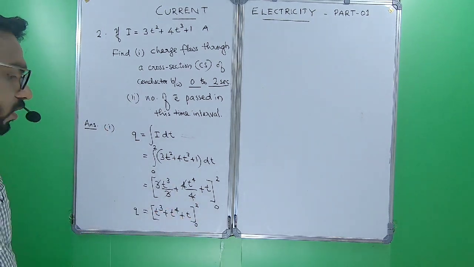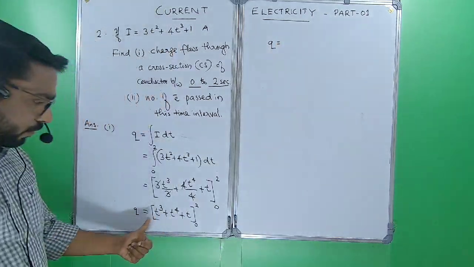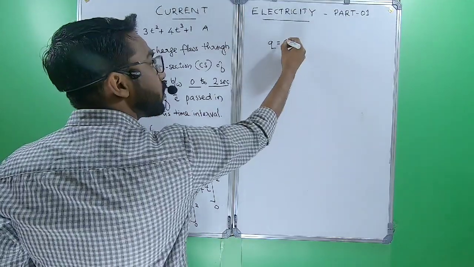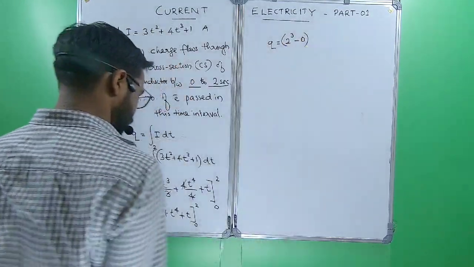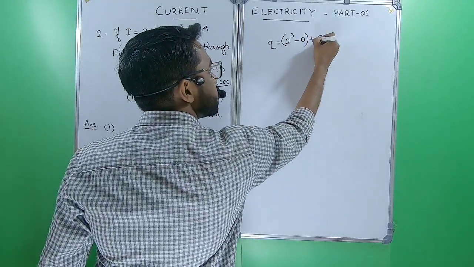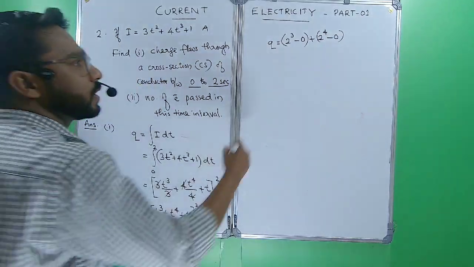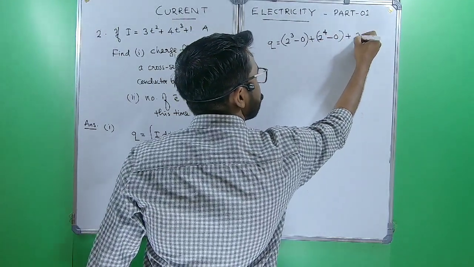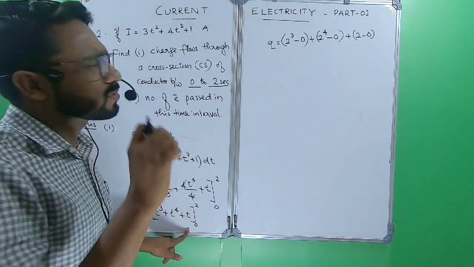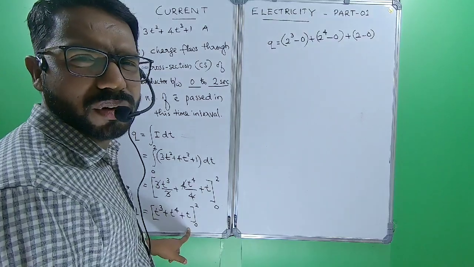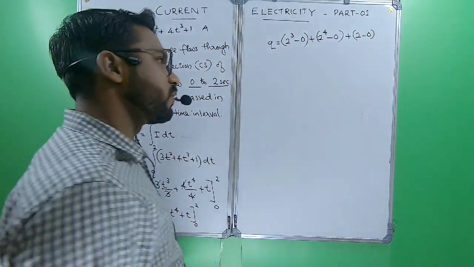Giving upper limit and lower limit, total charge Q equals 2 cube minus 0 cube, plus 2 power 4 minus 0 power 4, plus 2 minus 0. If the lower limit is 0, we need not think about it; just give the value of the upper limit to the variable.